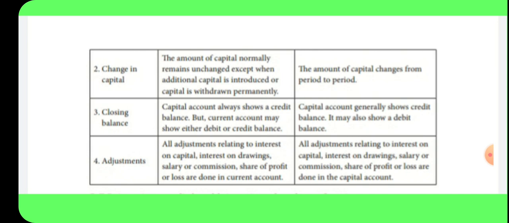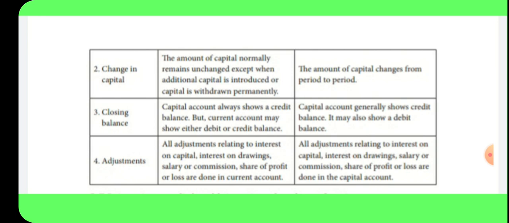Then closing balance. In the fixed capital method, 2 types of accounts are maintained. The capital account always shows a credit balance, so by balance brought down. But the current account balance may be debit or credit, so by balance brought down or to balance brought down. In the fluctuating capital method, the capital account generally shows a credit balance, but it may also show a debit balance.